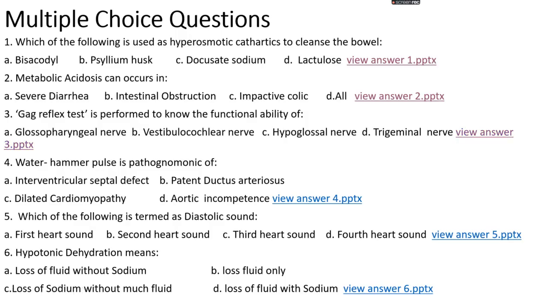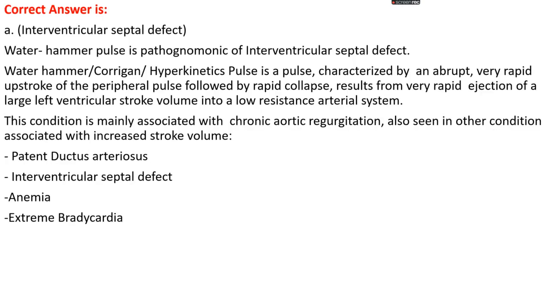Question number four: water hammer pulse is pathognomonic of option A, interventricular septal defect; option B, patent ductus arteriosus; option C, dilated cardiomyopathy; or option D, aortic incompetence. The right answer is option A, interventricular septal defect. Water hammer pulse is pathognomonic of interventricular septal defect.